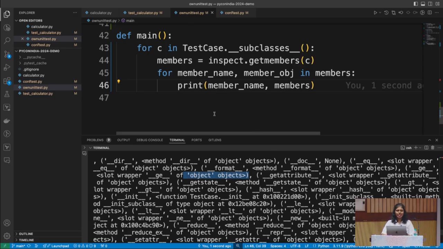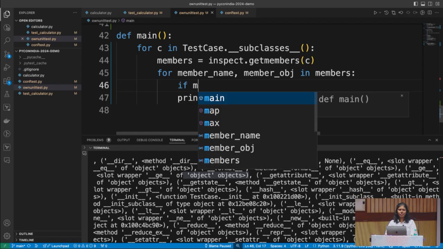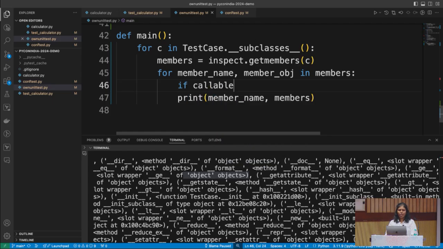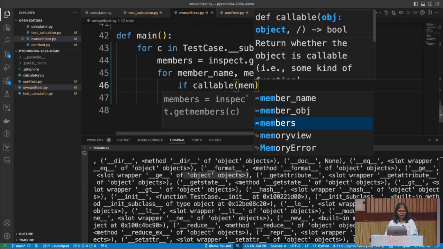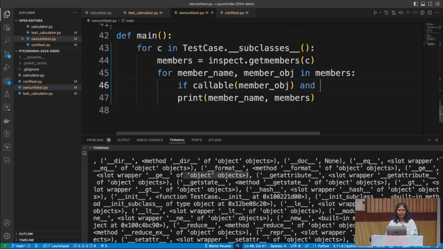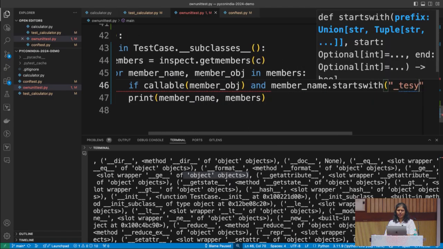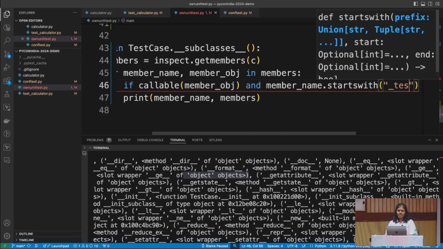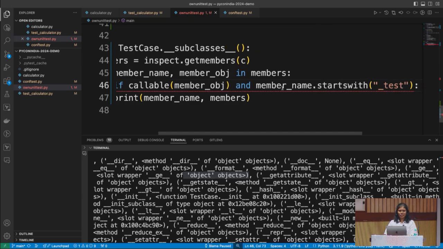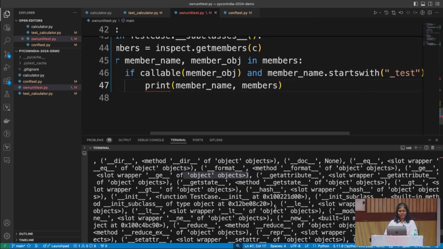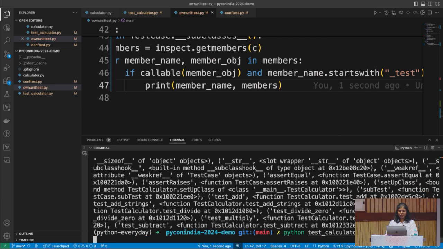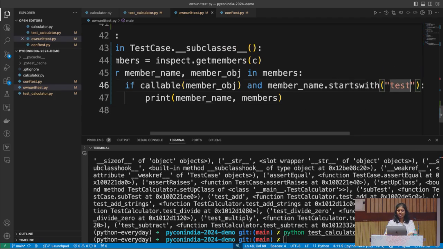So let's filter that out. If the member object is callable, we only care about functions, and the member name starts with test, we only care about those members and we are going to call only those members.